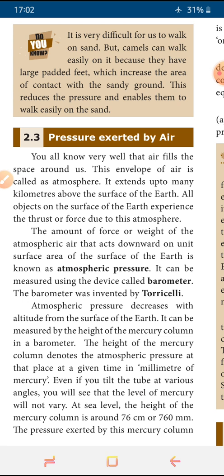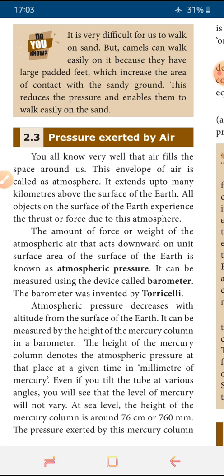Okay. And about pressure exerted by air. Already I told this world is enclosed by the air. This atmosphere is filled with the air. That air is giving some pressure to us. Is this pressure the same everywhere on the earth? Definitely not.